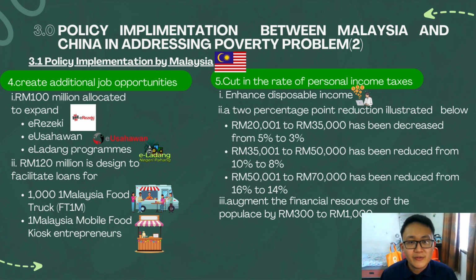A 2% point reduction illustrated below. So for those with income from 20,001 ringgit to 35,000 ringgit, it has decreased from 5% to 3%. For those with income from 35,001 ringgit to 50,000 ringgit, it has been reduced from 10% to 8%. For those with income from 50,001 ringgit to 70,000 ringgit, it has been reduced from 16% to 14%, which augments the financial resources of the populace by 300 to 1,000 ringgit.